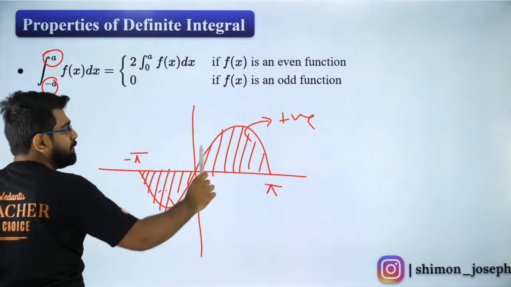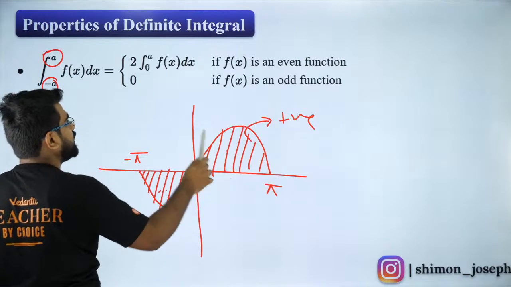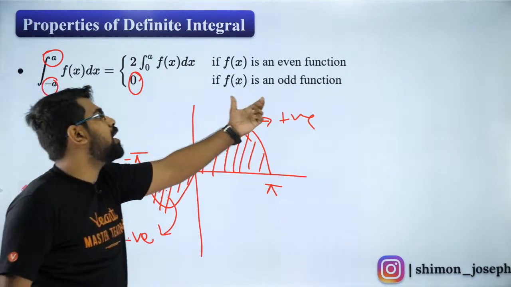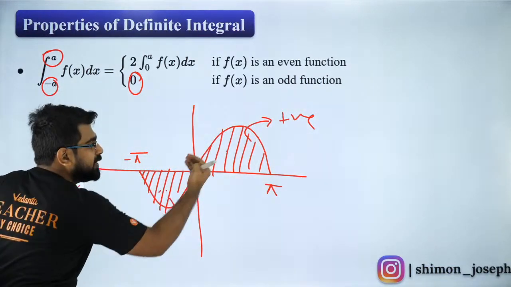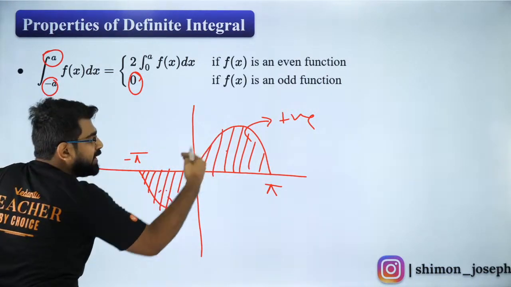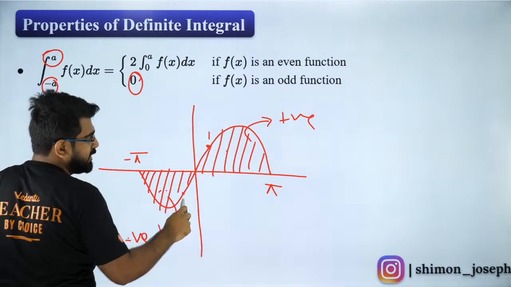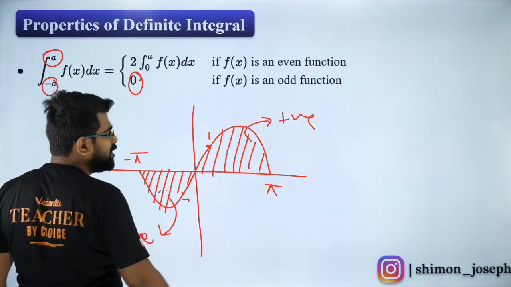These two are equal in magnitude, so they will cancel each other out and you will get 0. The speciality of an odd function is that it is symmetric about the origin. So if this is 1, this will be minus 1, like that. Are you getting it?